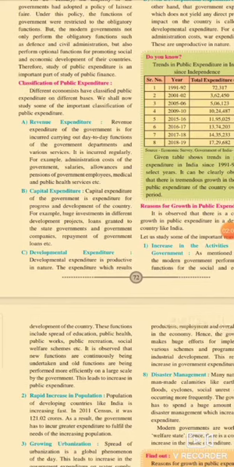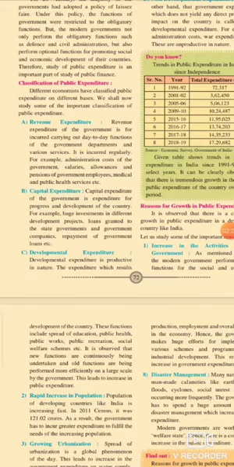The second one is capital expenditure. Capital expenditure is related to capital assets. The capital expenditure of the government is expenditure for the progress and development of the country. It means the progress and development of the capital assets in our country. So the government spends money on capital assets.